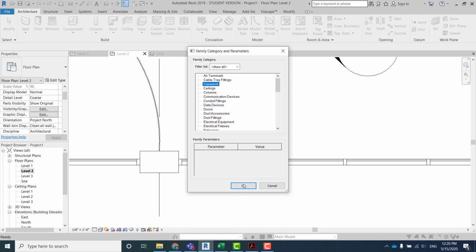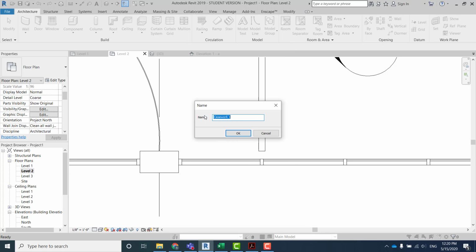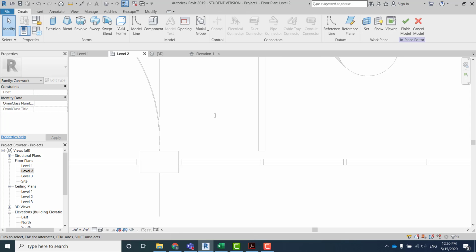So say okay, and you get to name it. It is always a good practice to name everything that you build. I will name it Connector Mullion, and right over here you can build it.